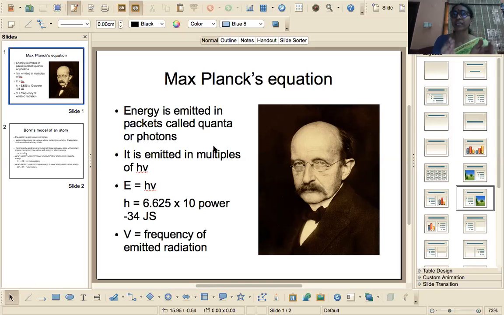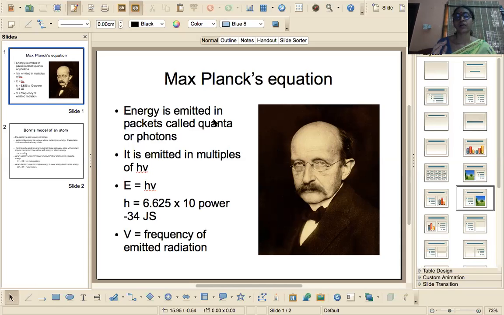To overcome the defects and failures of Rutherford's model, Bohr has proposed his model. Before we enter into Bohr's model, let's understand a little about Max Planck's equation. So what did Max Planck explain? Here you can see he is Max Planck. He said that energy is always emitted in packets.